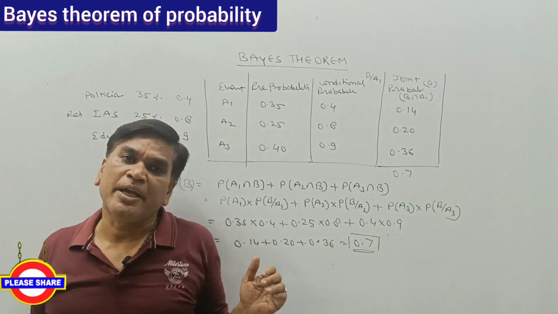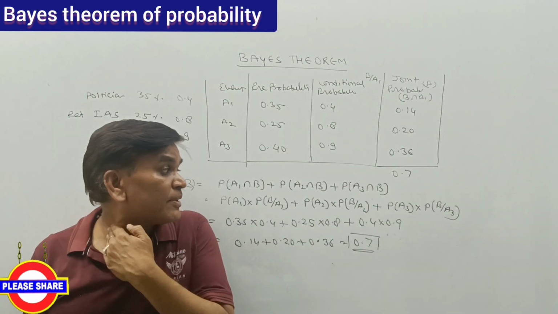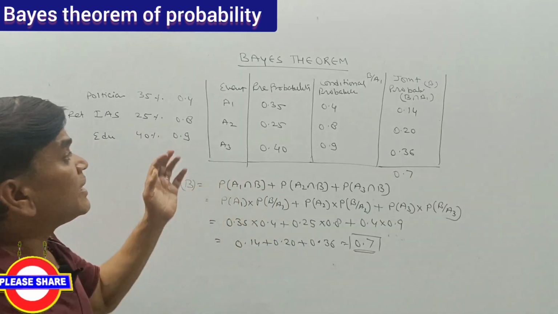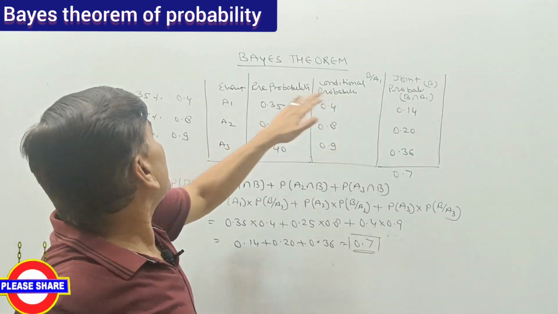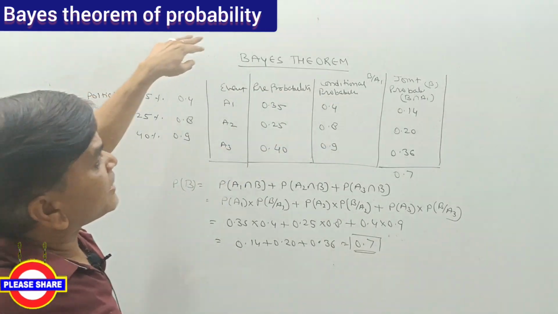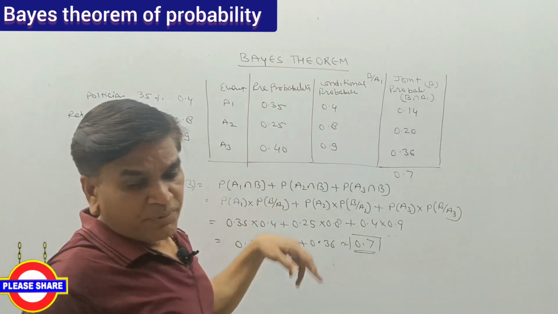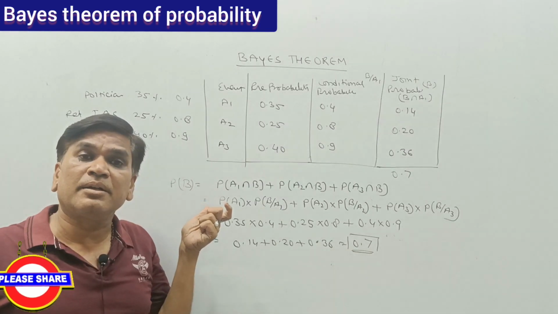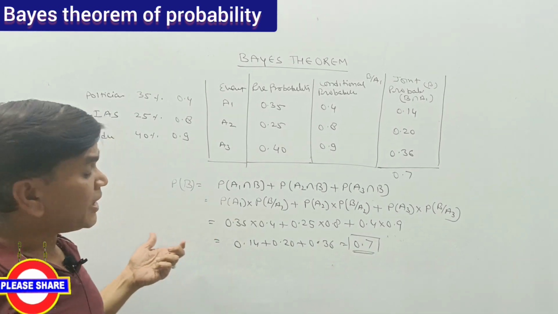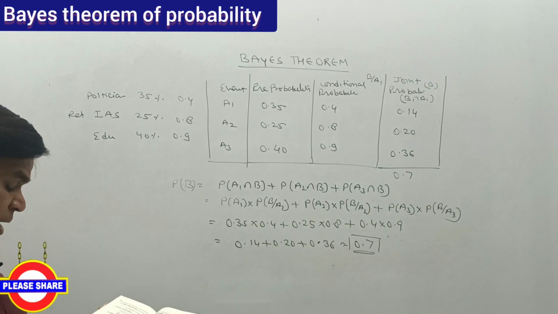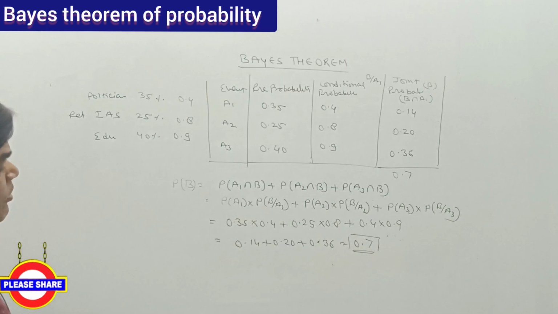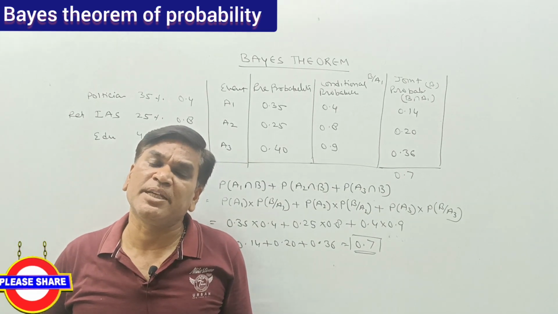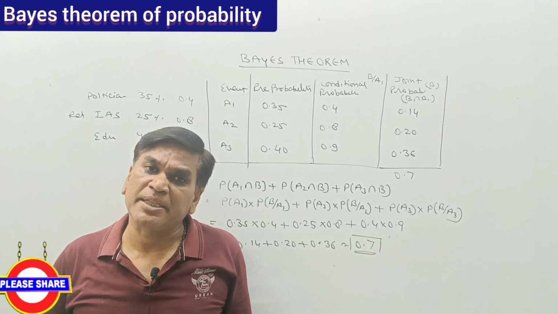So with the help of the Bayes theorem, we can calculate the probability. It's a reverse probability, because here the conditional probability is already given, the simple probability and the conditional probability are given. So for getting the overall possibility that research will be given priority or promoted by the vice chancellor, there is a 70% chance that the research will be promoted by the vice chancellor.